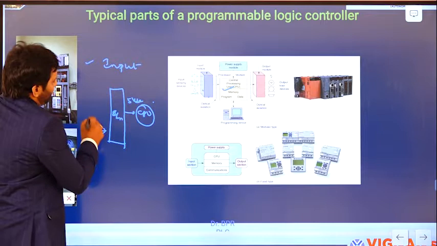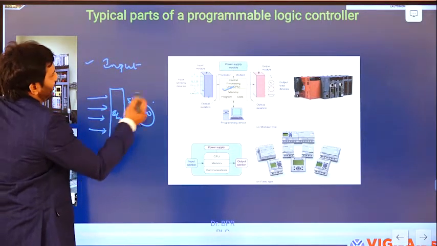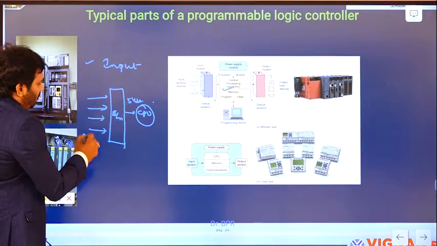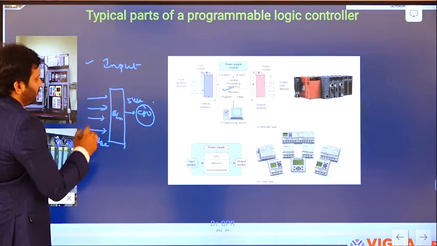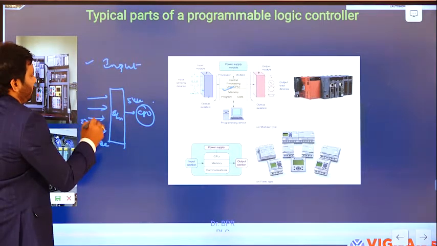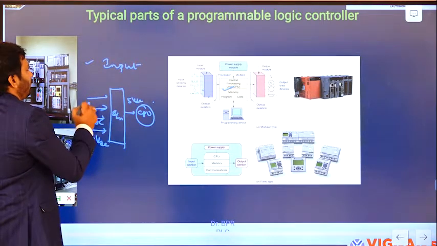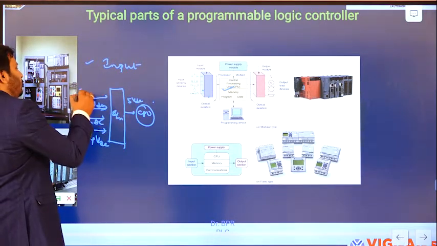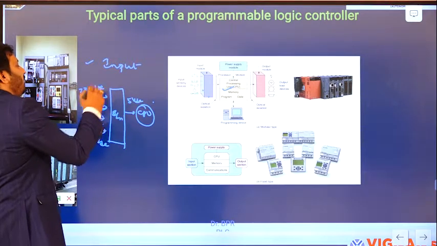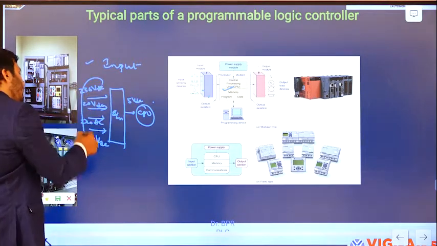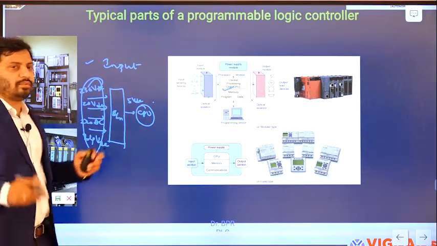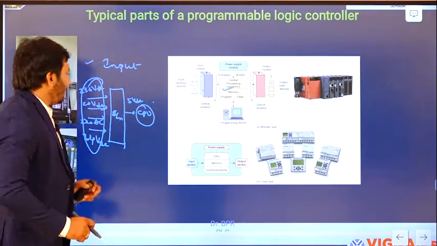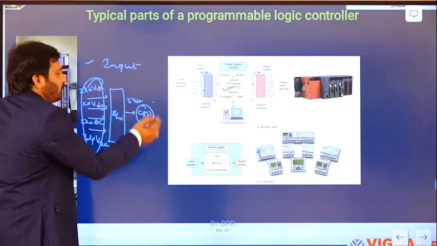But the field devices connected to the input module may be 24 volts DC, 220 volts AC, 230 volts AC, right? Different signals are going to come from the different sensors to the CPU module, but the CPU is going to take only 5 volts, right?